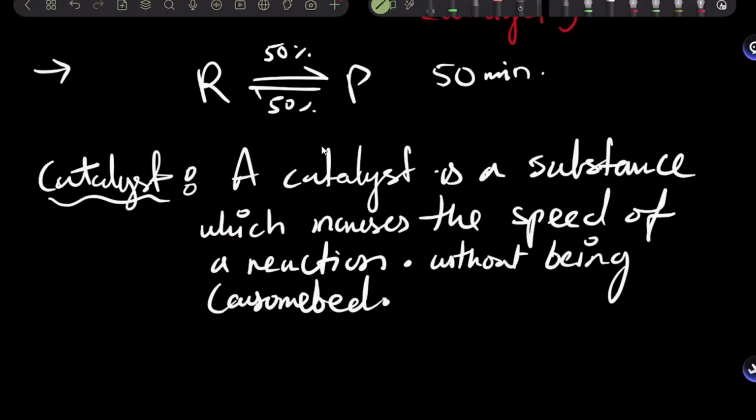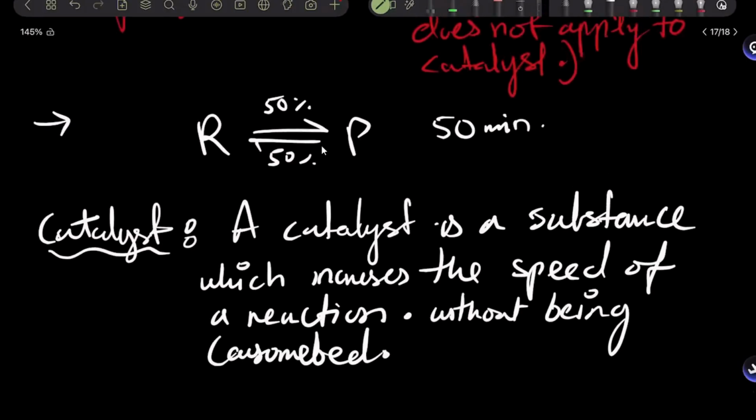That means if previously it took 50 minutes to reach dynamic equilibrium, after adding a catalyst, it's going to take you half that time. It's going to take you 25 minutes. So you saved a lot of time. The reaction went to dynamic equilibrium a lot faster with the catalyst compared to without the catalyst. All right. So adding the catalyst does not move the equilibrium position towards the right or towards the left. No shifts in equilibrium position. Le Chatelier's principle does not apply to the catalyst.